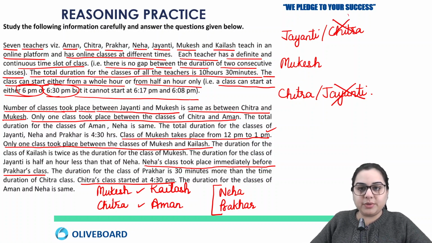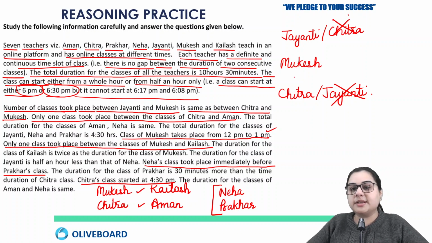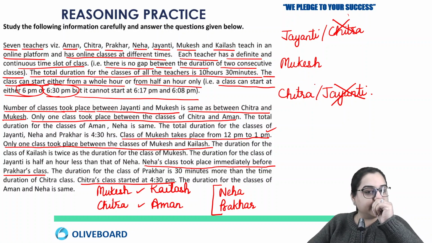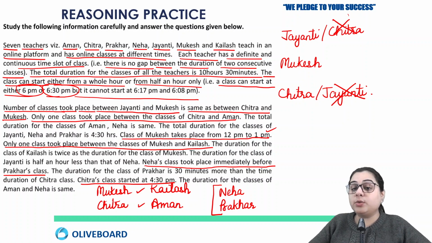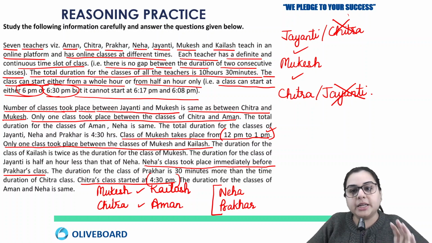So with this information we got clear that Jayanti's class will be before Mukesh and Chitra's class will be after Mukesh. Okay. One more thing we can see here: if the class of Mukesh is between 12 p.m. to 1 p.m. and Chitra's class is starting at 4:30 p.m., then Mukesh and Chitra cannot be immediate. That means there is at least one person between Mukesh and Chitra. So then one person will also be there between Mukesh and Jayanti to maintain Mukesh at the center of Jayanti and Chitra. I hope this much is clear.